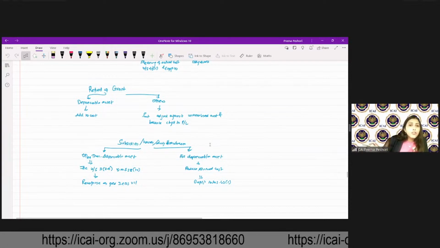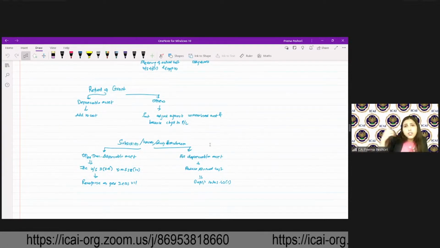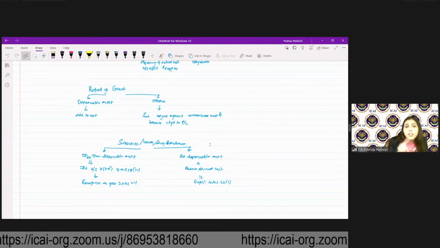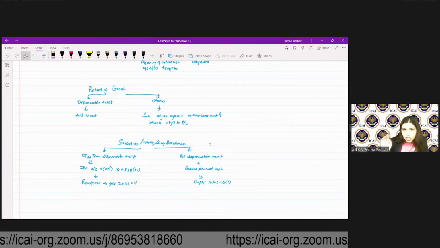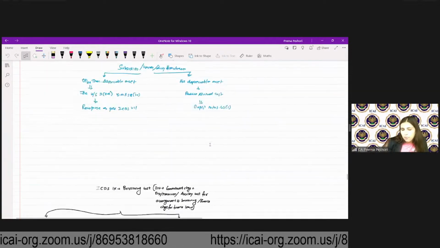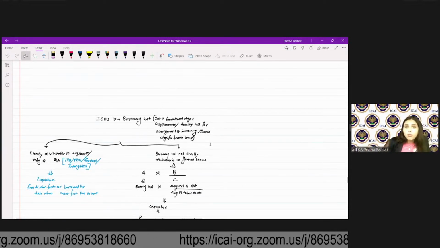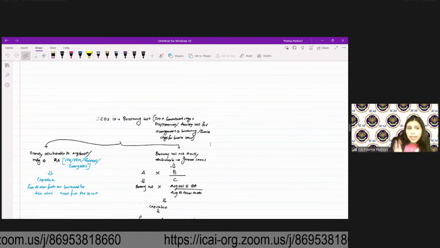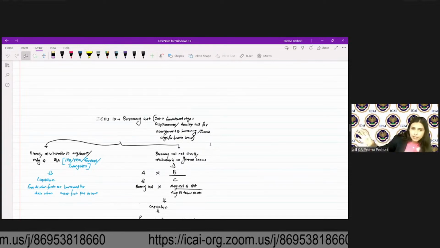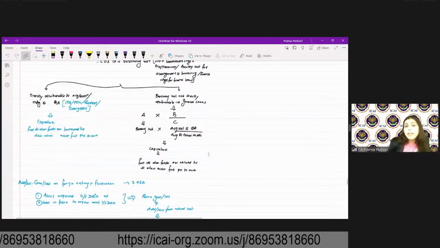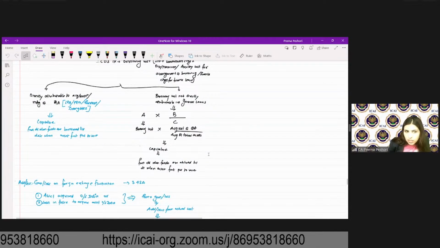Subsidies, waiver, duty drawback. If it is a depreciable asset, reduce it from the cost. If it's a non-depreciable asset, you have the specific chargeability under 28(iv). So you have to recognize it as income. Borrowing cost, any interest, commitment, discount, premium, all those costs which are for the borrowing, if it is directly attributable, you capitalize. If it is not directly attributable, then you capitalize on the proportionate basis.